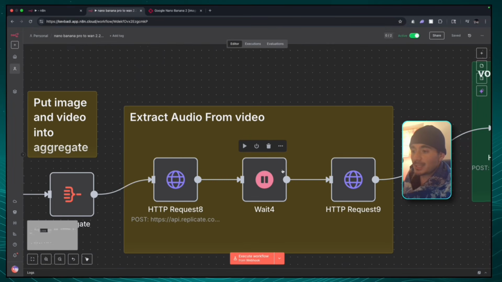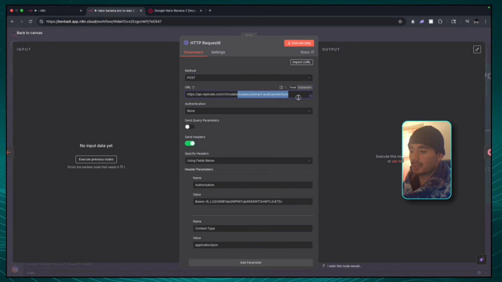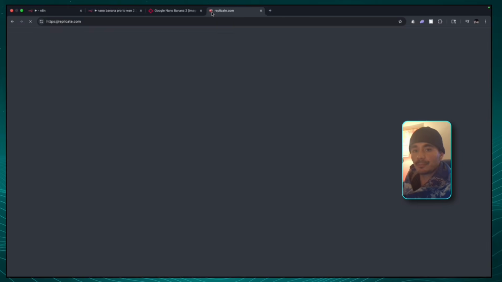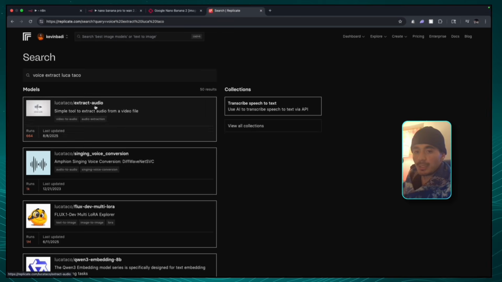So guys, the next step is to actually extract the audio from the video because we want to do a voice to voice. This step uses something called Replicate and uses this Luca Taco extract audio predictions. If I go into Replicate and search up voice extract Luca Taco, we are using this tool right here, which costs literally less than a penny.